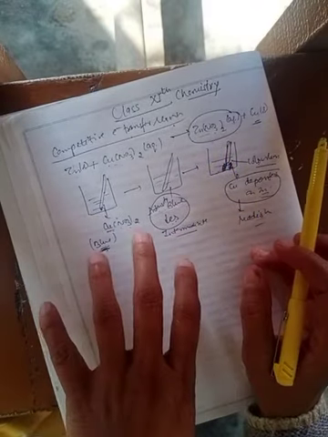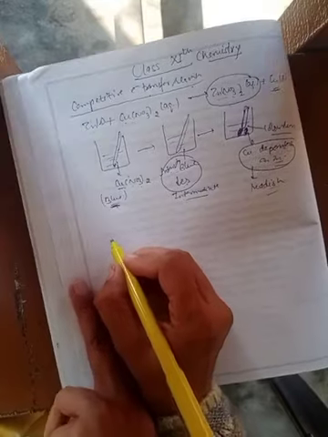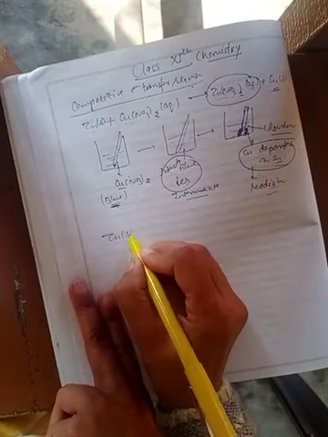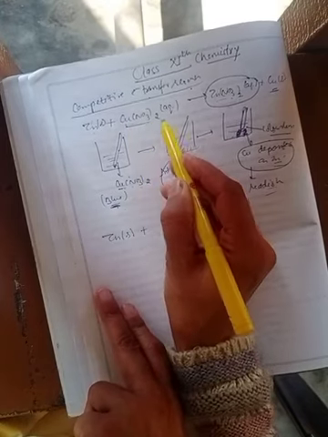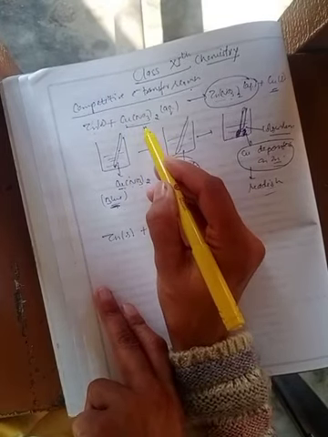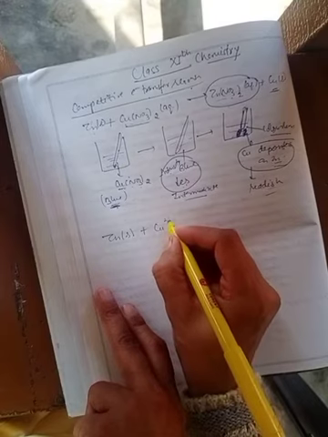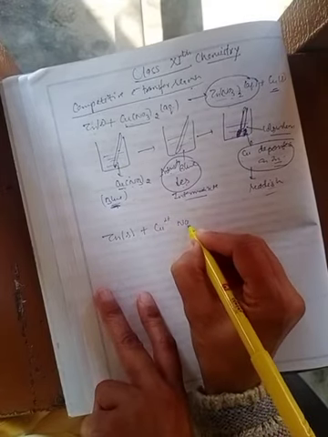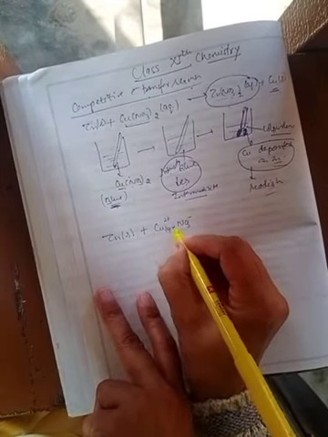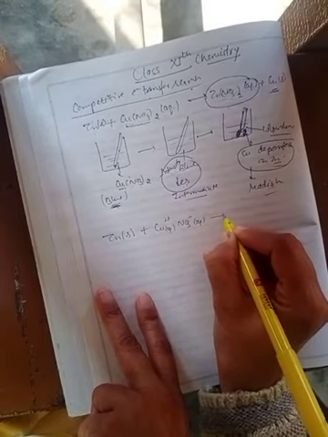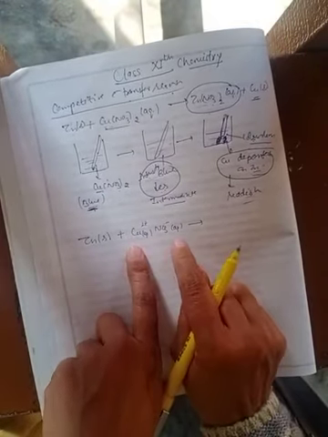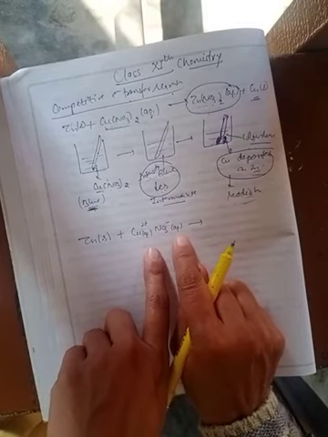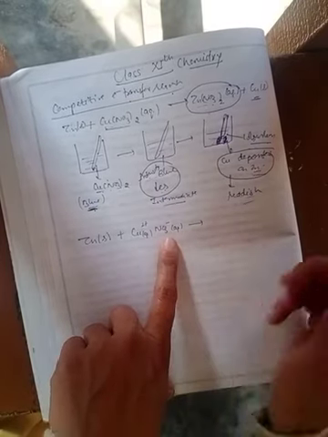This is called a redox reaction because in this reaction, zinc solid combines with copper nitrate. Now this copper nitrate aqueous solution undergoes dissociation to produce cupric ion as well as nitrate ion. These ions are present in the aqueous solution because we know that salts dissociate to produce ions when dissolved in a solvent like water.